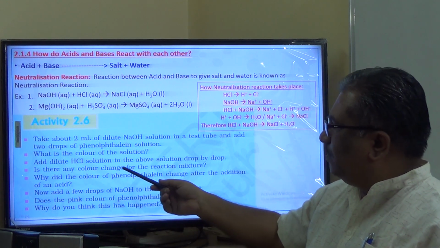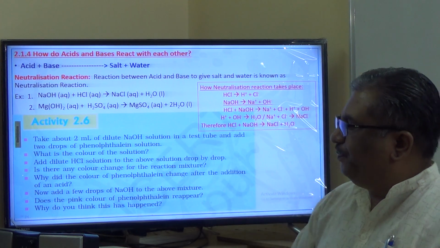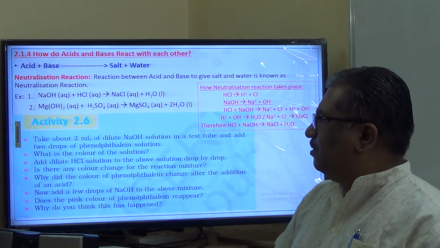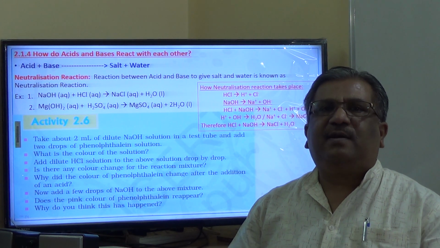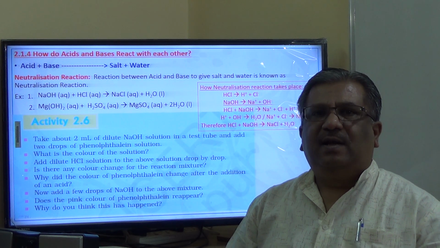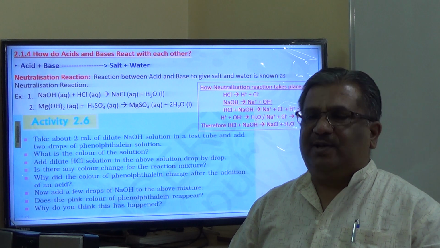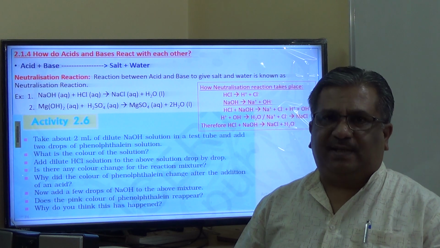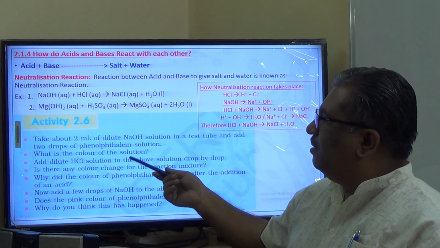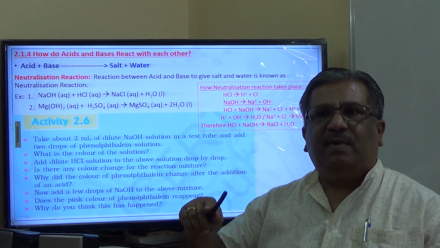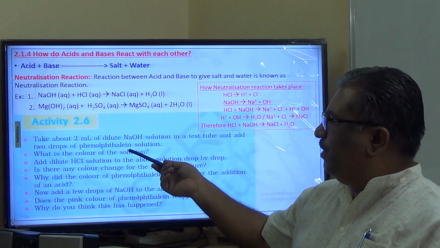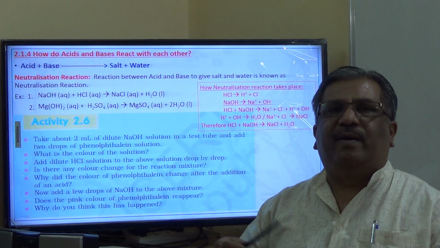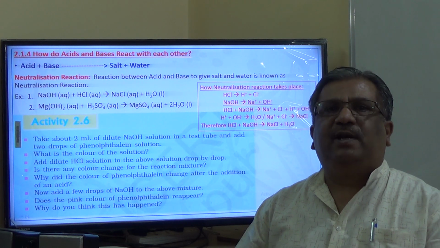Add dilute hydrochloric acid solution to the above solution drop by drop. If you go on adding dilute hydrochloric acid drop by drop, the pink turns back to colorless. What is the reason? HCl, hydrochloric acid, being acidic in nature, will neutralize the effect of bases, and therefore the solution turns colorless. For NaOH, if we add hydrochloric acid, the solution will become neutral, and in neutral condition phenolphthalein is colorless.